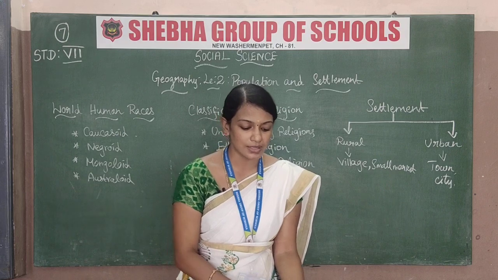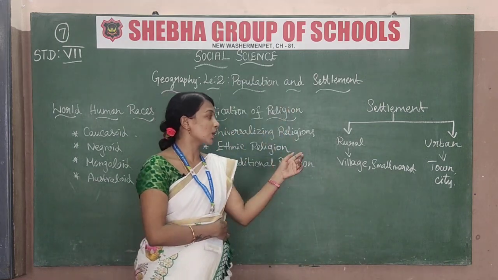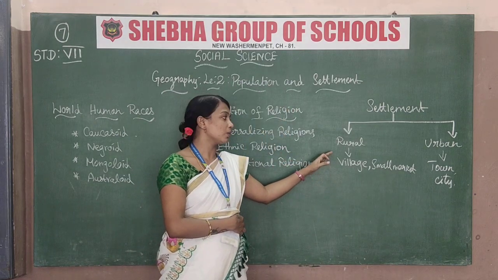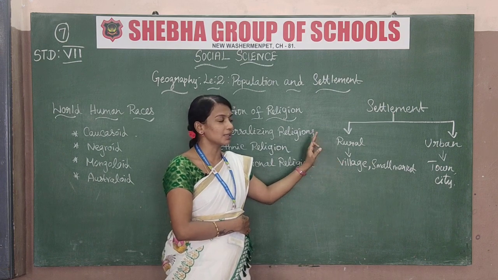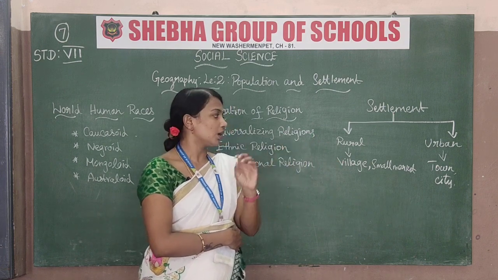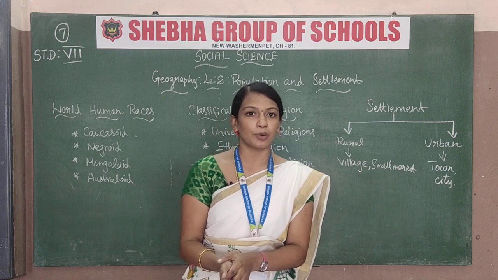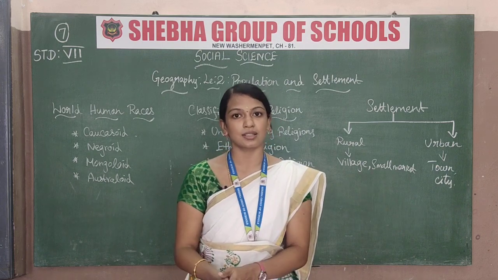So what we saw in the last settlements, rural and urban settlements பார்த்தோம். அதில் ரூரல்ல village, smart and small markets இதெல்லாம் சொன்னோம். urbanல town, city, இது மாதிரி metropolitan and also smart cities, satellite citiesலாம் பார்த்தோம்.